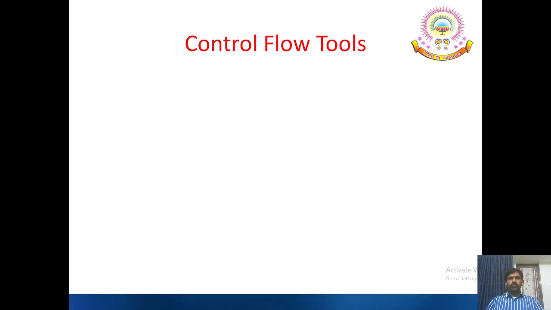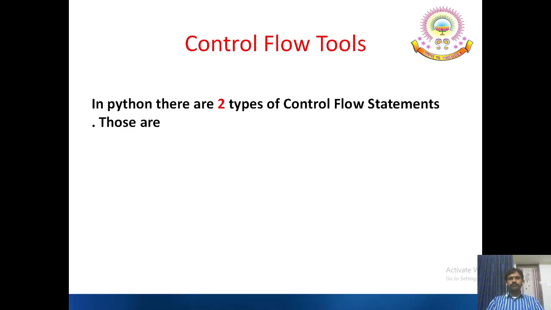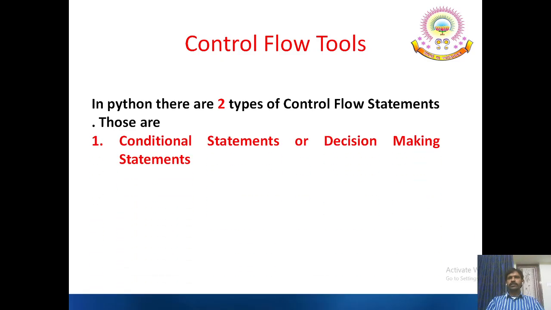The control flow tools. In Python, there are two types of control flow statements. Those are conditional statements or decision making statements and looping statements. Earlier in C programming, we had seen four different types of control statements, like the sequence control statements, the conditional control statements, unconditional control statements, selection control statements, and iterative control statements. There were four different control statements available.